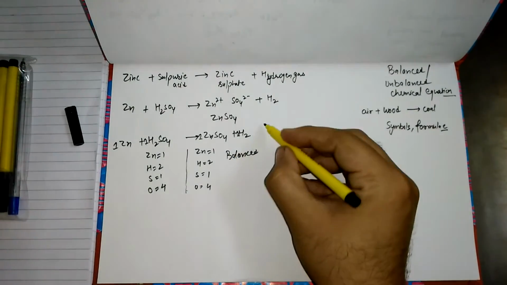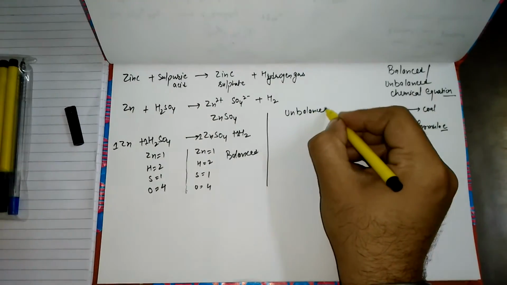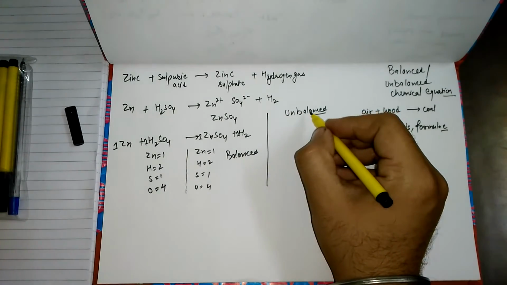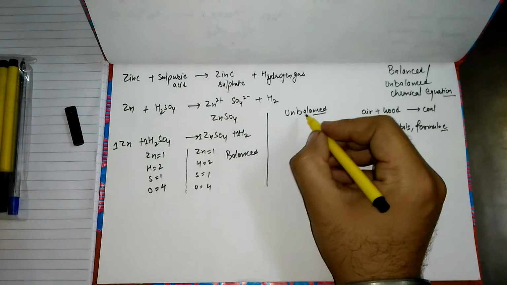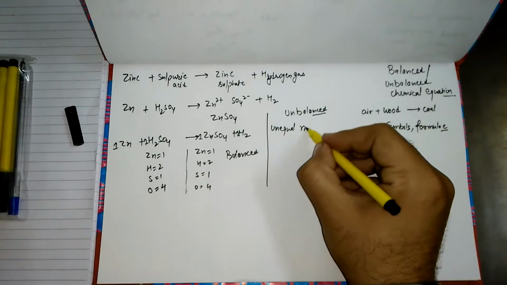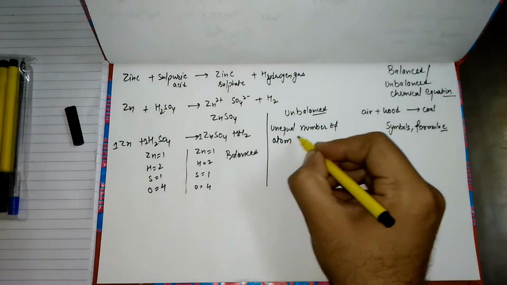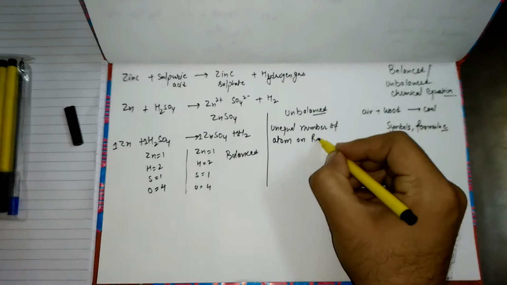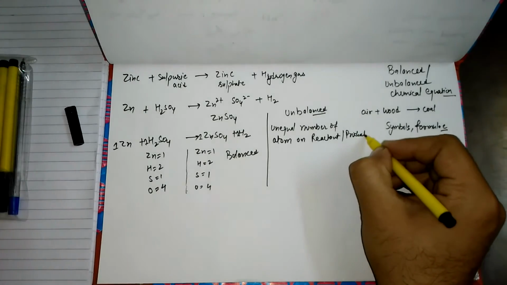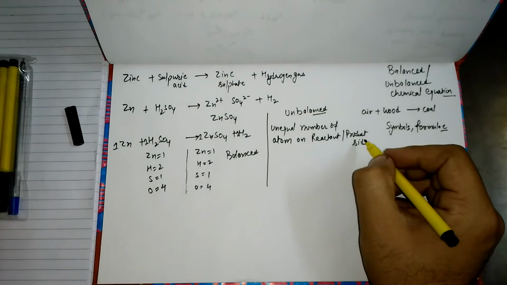Let's talk about the unbalanced equation. An unbalanced chemical equation has an unequal number of atoms on the reactant and product side. And how can we balance it? Let's talk about it.